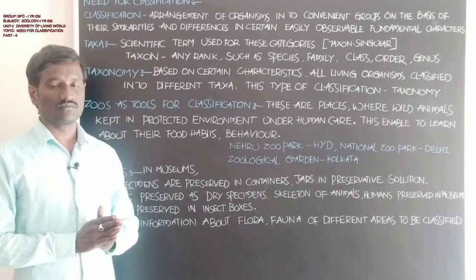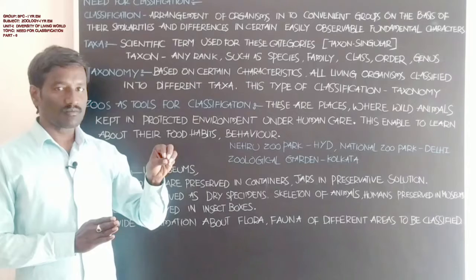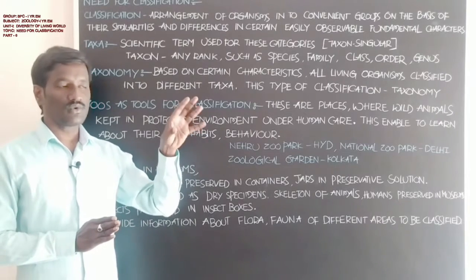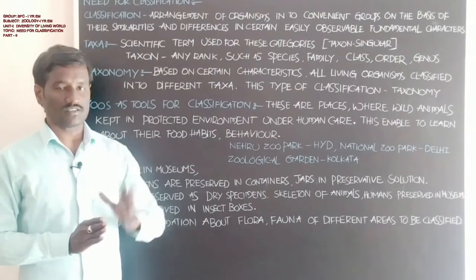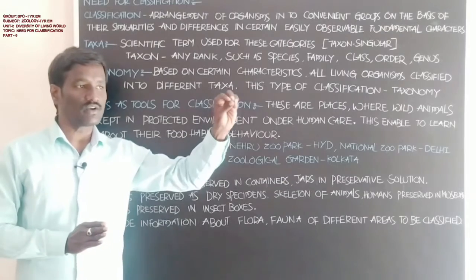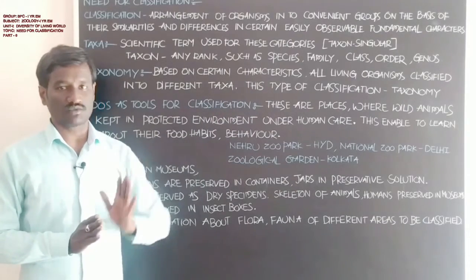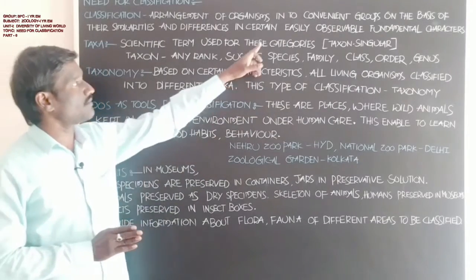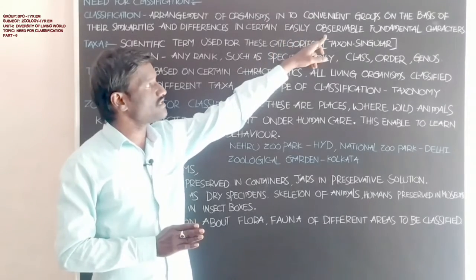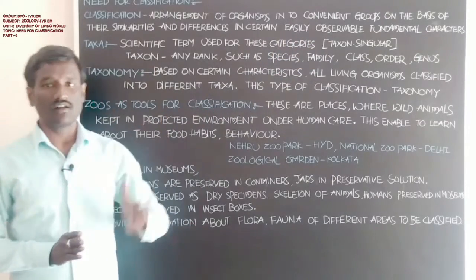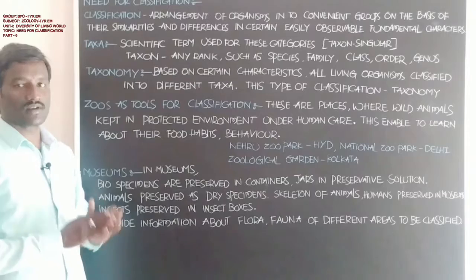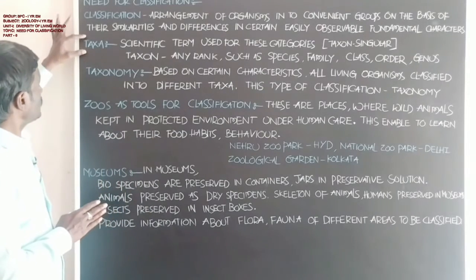Animals are grouped into convenient categories on the basis of similarities and differences, using easily observable fundamental characters. That is called classification.